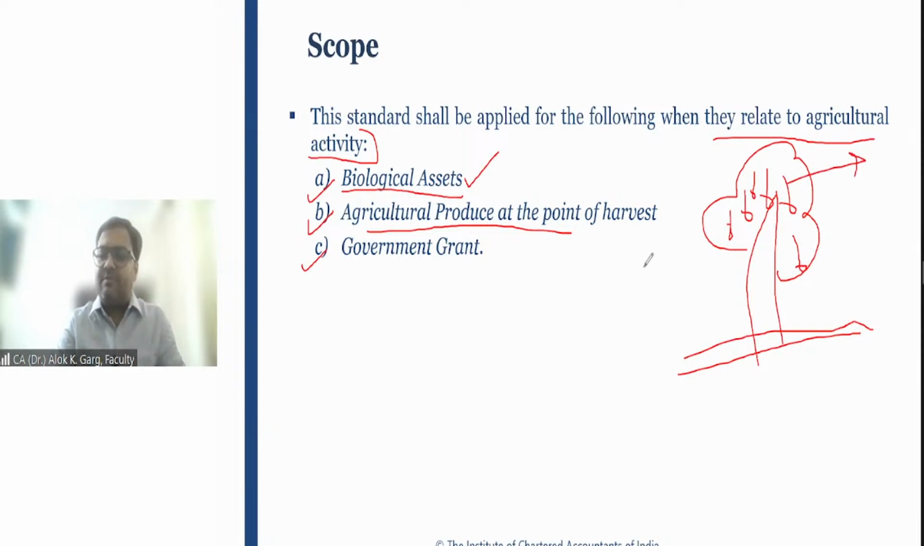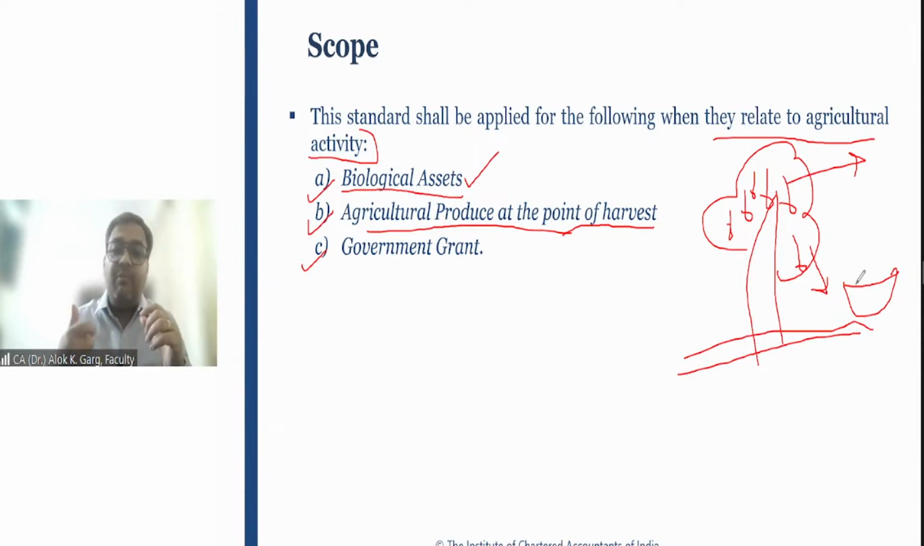Mango is the agriculture produce. But this agriculture produce will come under Ind AS 41 only at the point of harvest. If these mangoes are lying on the tree, it is not an agriculture produce. But at the time when these mangoes are plucked and stored in a bucket, the day when these mangoes are plucked from the tree, then only it becomes agriculture produce at the point of harvest. What is meant by harvest? When you are detaching, when you are separating the agriculture produce from the biological asset.